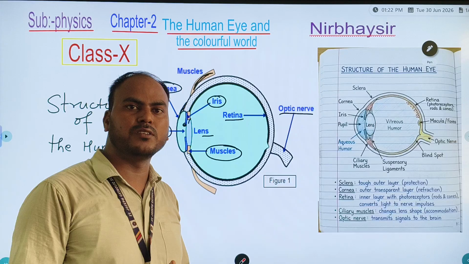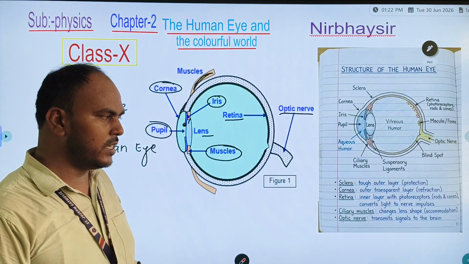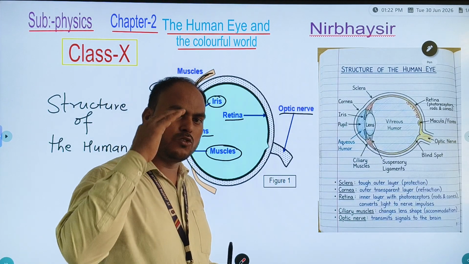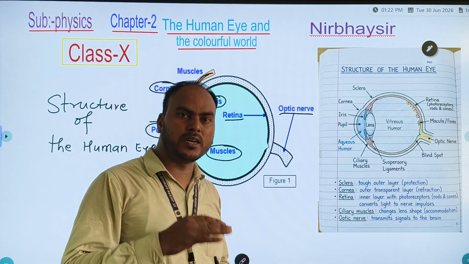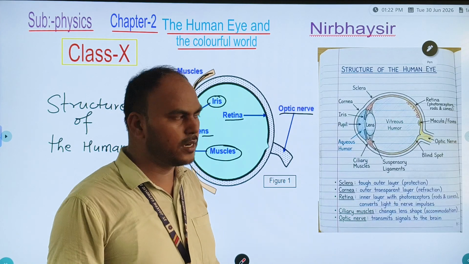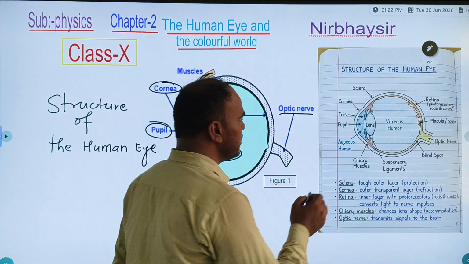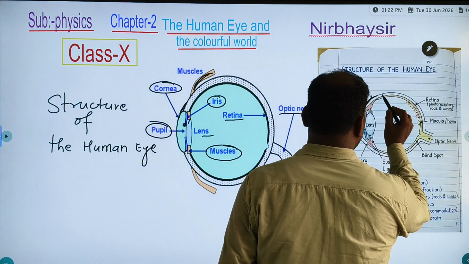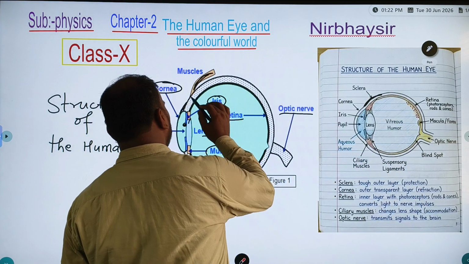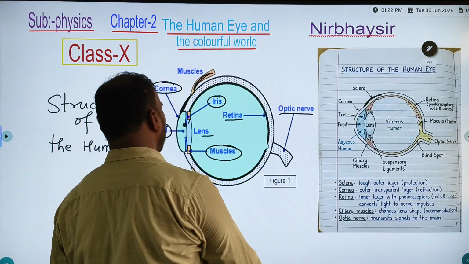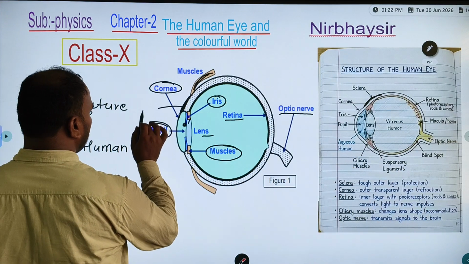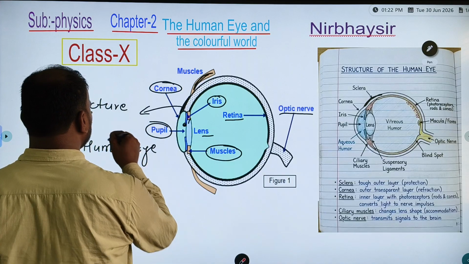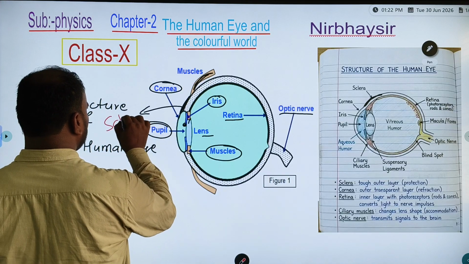What is the function of the sclera in our eyes? To protect our eyes from dust particles, and it is the outermost layer of our eyes. That part's name is the sclera.